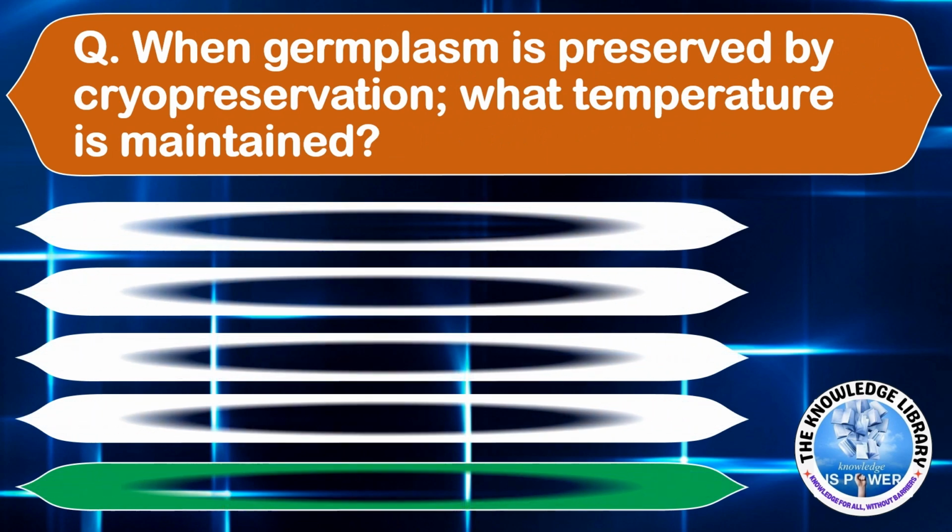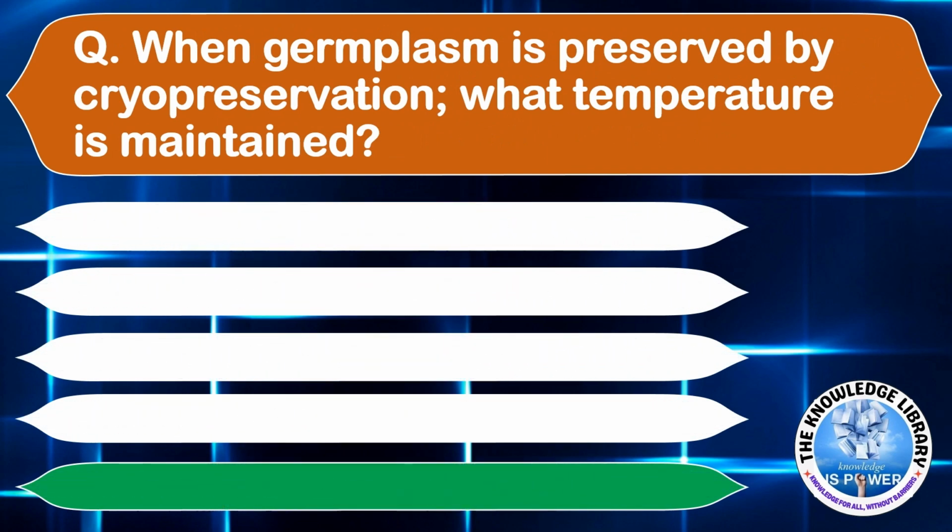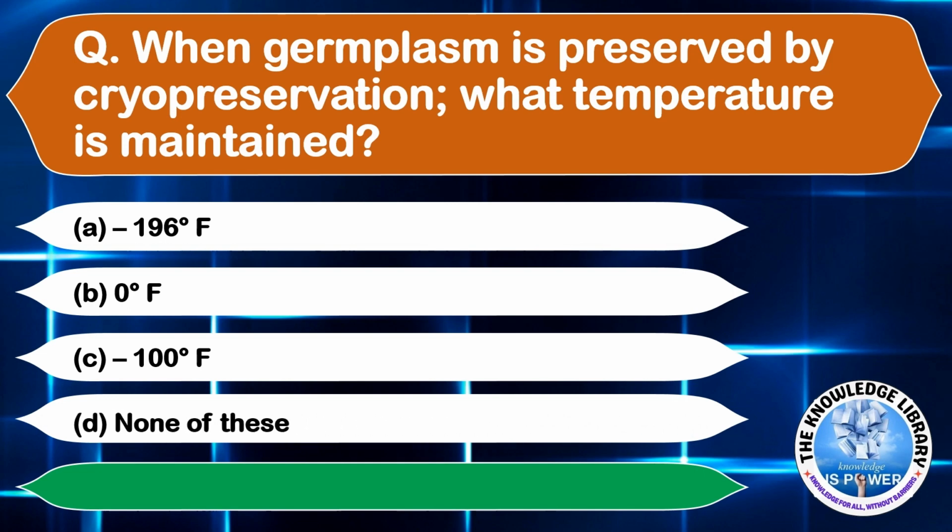When germplasm is preserved by cryopreservation, what temperature is maintained? Option A, minus 196 degree Fahrenheit. Option B, 0 degree Fahrenheit. And option C, minus 100 degree Fahrenheit. And option D, none of these. The correct answer is option D, none of these. Moving on to the next question.